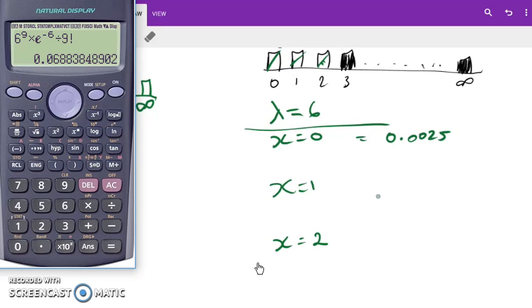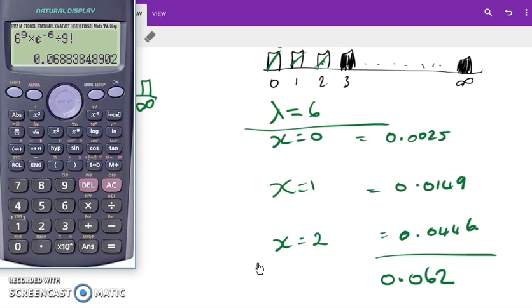0.0025, 0.0149, and 0.0446. We add all of those together, we come up with 0.062. Now remember, that's just for those 3 green ones, and we want all the black ones.